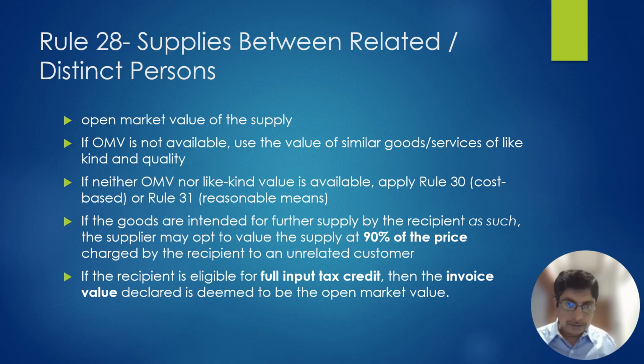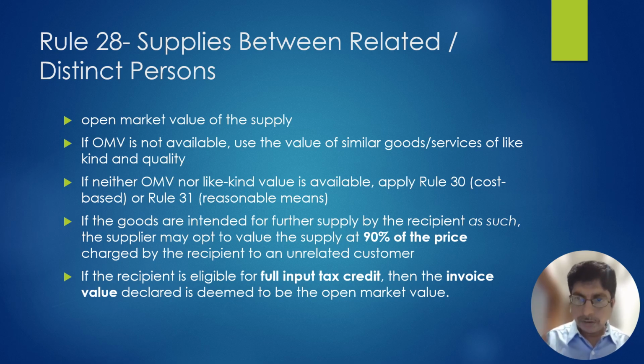What is the meaning of full input tax credit available? It means not per transaction, not this transaction only. If B is doing some exempt supply and reversing a common credit under rule 42 or 43, then this proviso is not applicable.